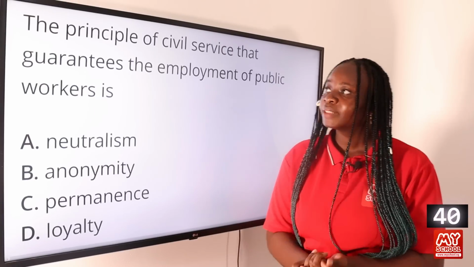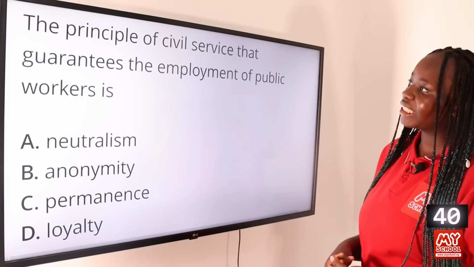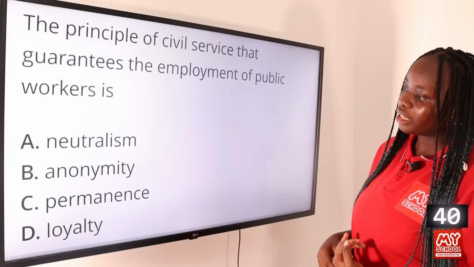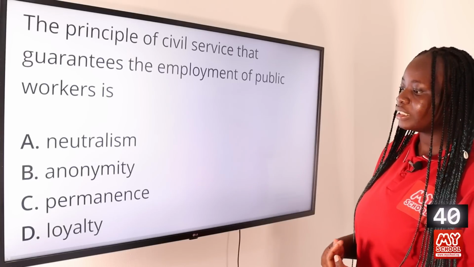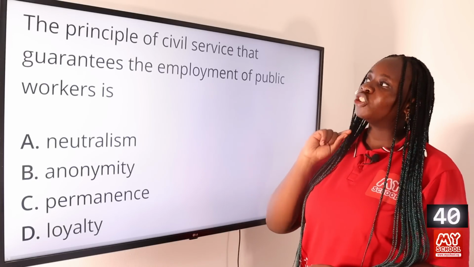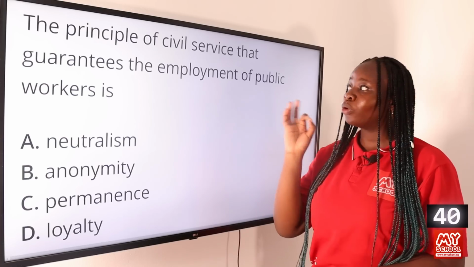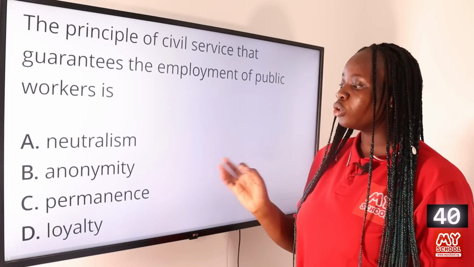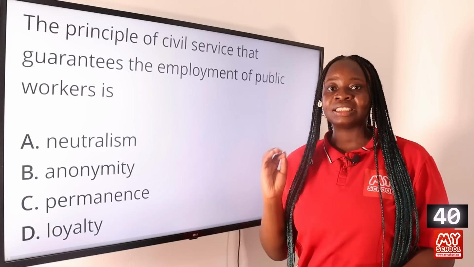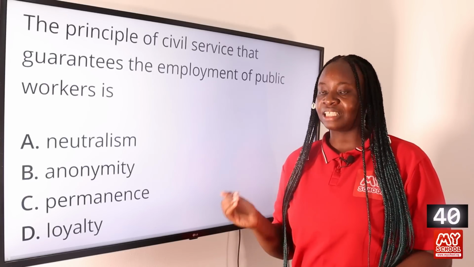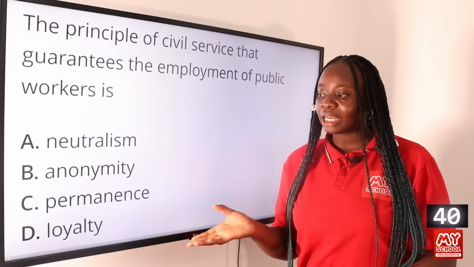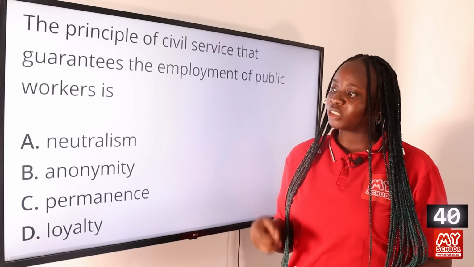Question 40. The principle of civil service that guarantees the employment of public workers is A, neutralism, B, anonymity, C, permanence, and D, loyalty. The answer to this question is option C, permanence. Permanence is the principle of the civil service that guarantees that the employees that are employed within the civil service continue to have their job right until retirement. So it helps to ensure that the jobs of the civil servants are safe and they can perform their duties properly. So neutralism, anonymity, and loyalty are other principles of the civil service.